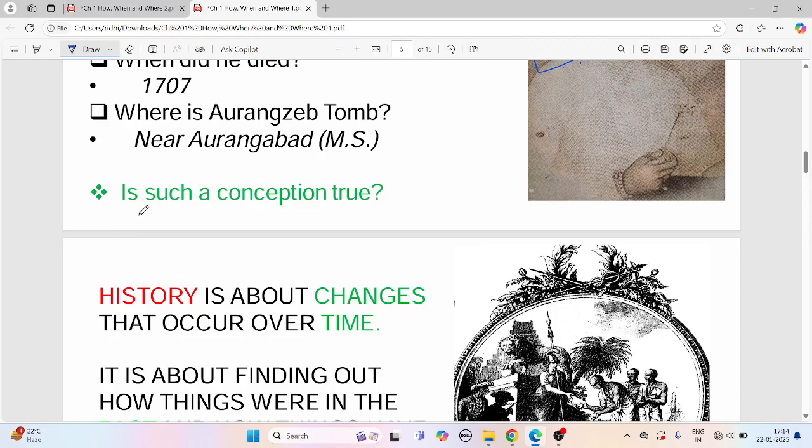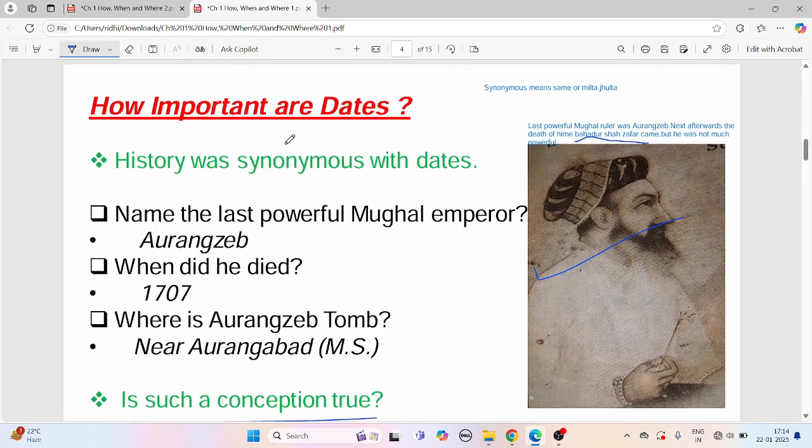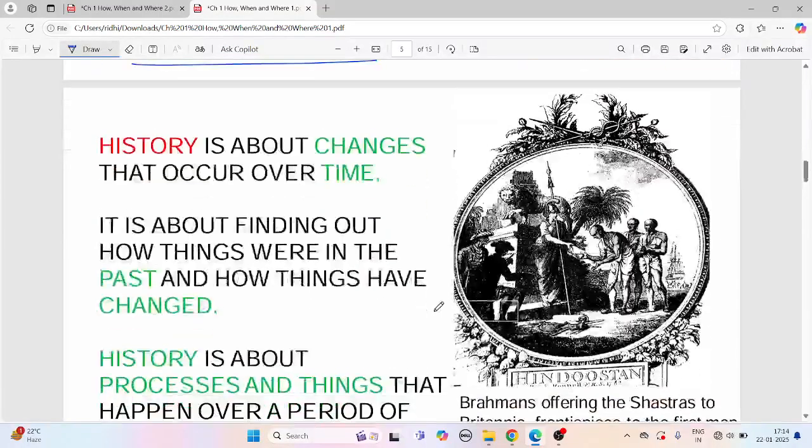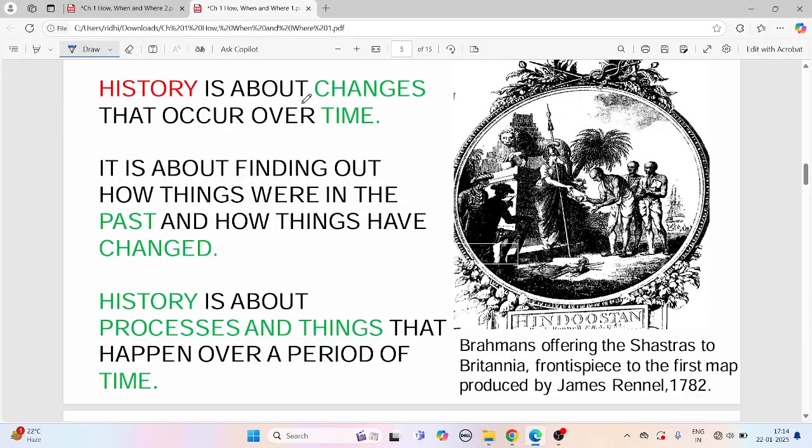Is such a conception true? Is it true that history is always similar to dates? Is it true? History is about changes. What is history about? About changes that happen from time to time, not with dates. Over here comes the main thing.